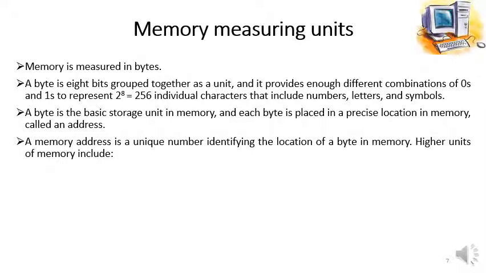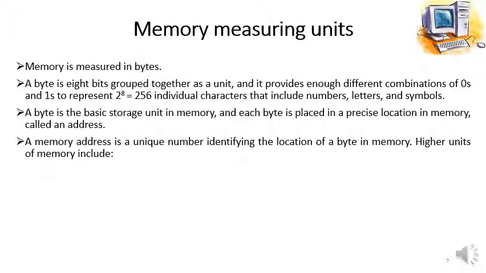A memory address is a unique number identifying the location of a byte in memory. Most of the time, this unique number is in the form of a hexadecimal number. We will talk about these addresses in more detail later on.